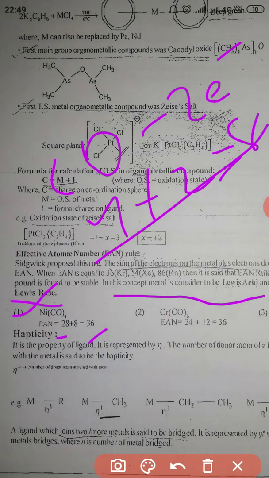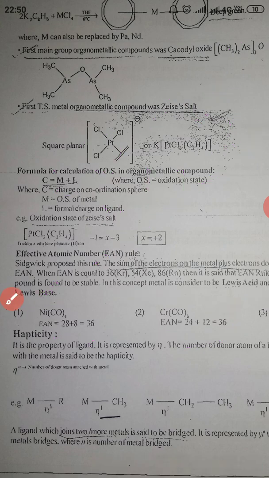Here, chromium hexacarbonyl. Chromium has 24 electrons, and carbonyl can donate 2 electrons, so 6 carbonyl ligands are there. Total electrons donated by the carbonyl ligands is equal to 12, and the total is equal to 36.